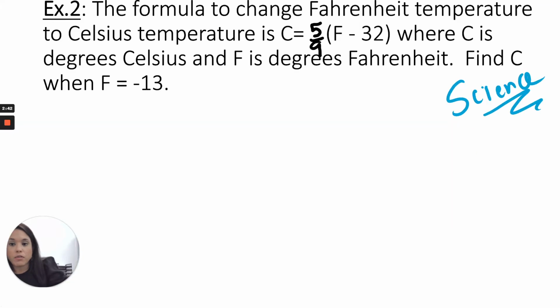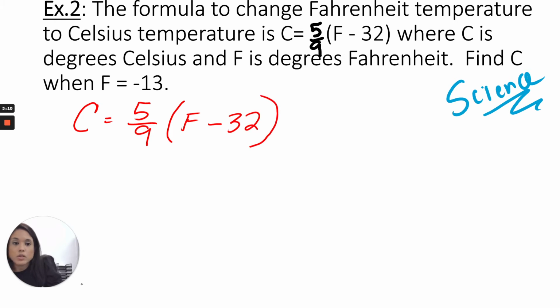All right, next formula. This is a formula used in science where we change a temperature in Fahrenheit to Celsius. Our formula is C equals 5/9, and then you multiply the temperature in Fahrenheit minus 32.